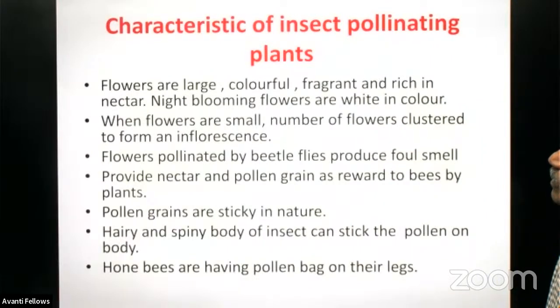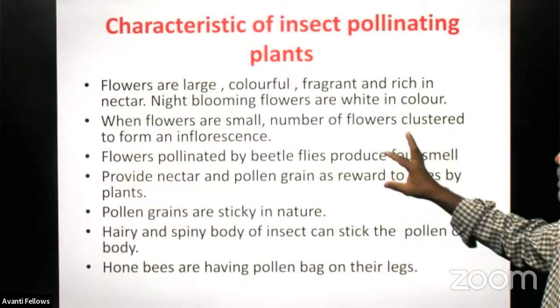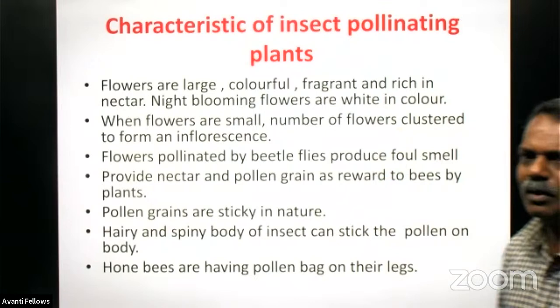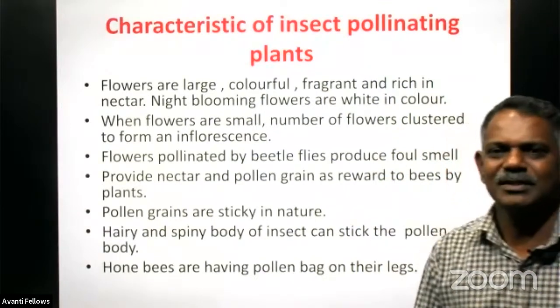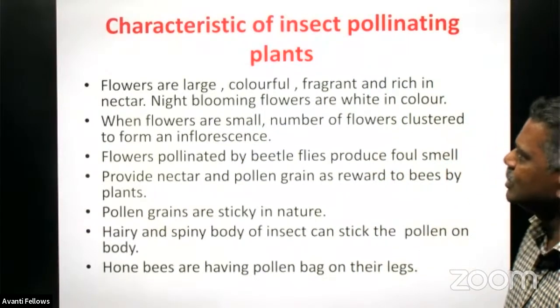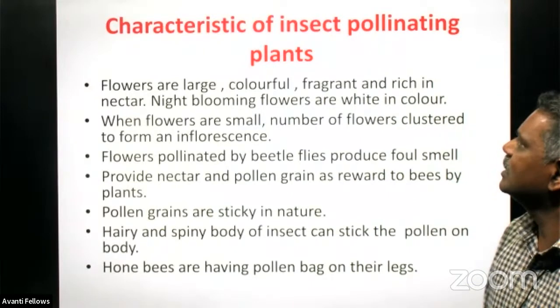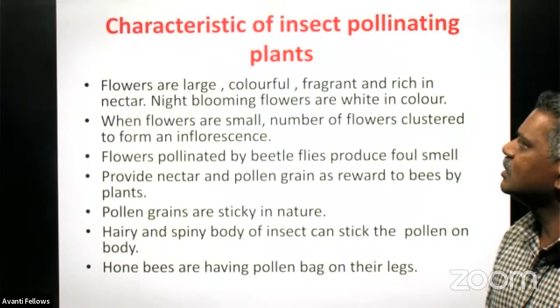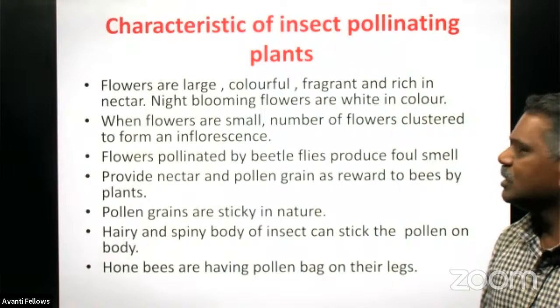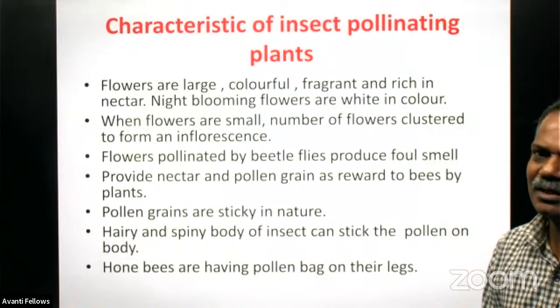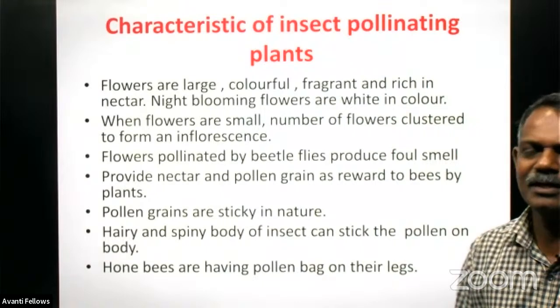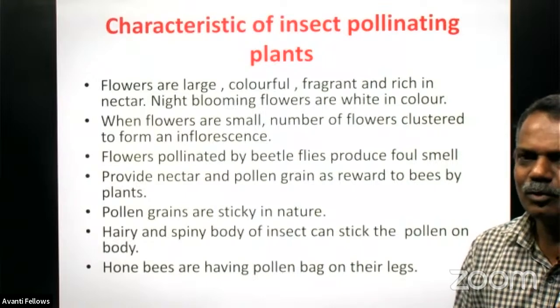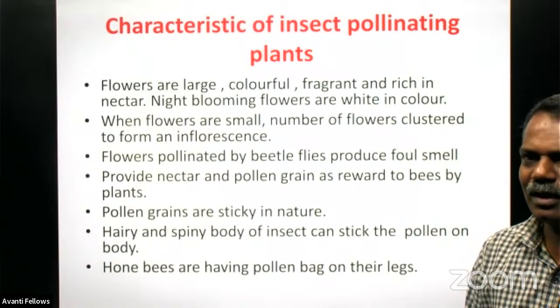Okay, so we will discuss that. I think your time is over now. Now you have to go for breakfast. So we will have a discussion on the characteristics of insects acting as a pollination agent in your next section, and the next section starts from 2:30 to 4 o'clock, only 1.5 hours.